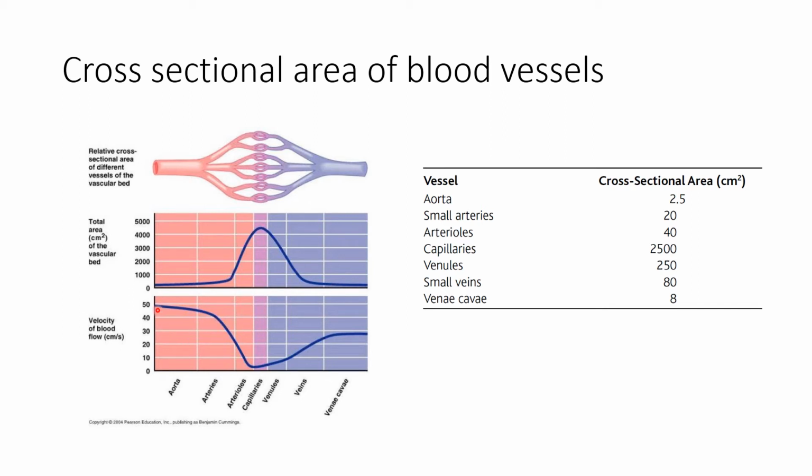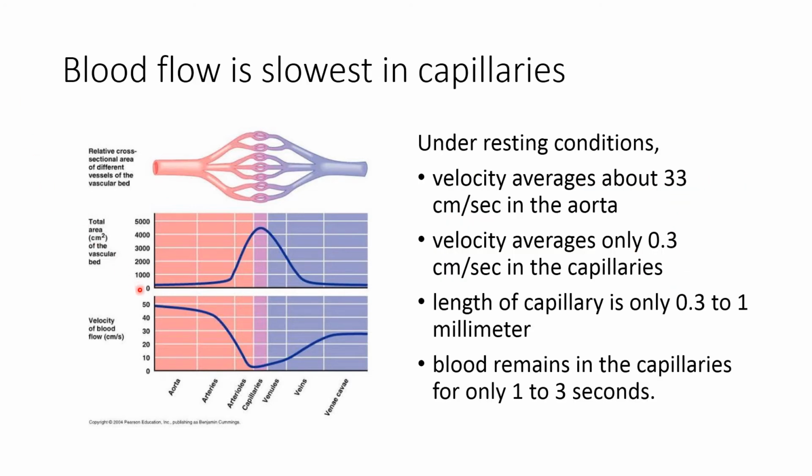Now here we can see the relationship between the cross-sectional area as well as the velocity of the blood flow. Velocity of the blood flow in the aorta is about 33 centimeter per second, and the velocity of the blood inside the capillaries is only 0.3 centimeter per second.